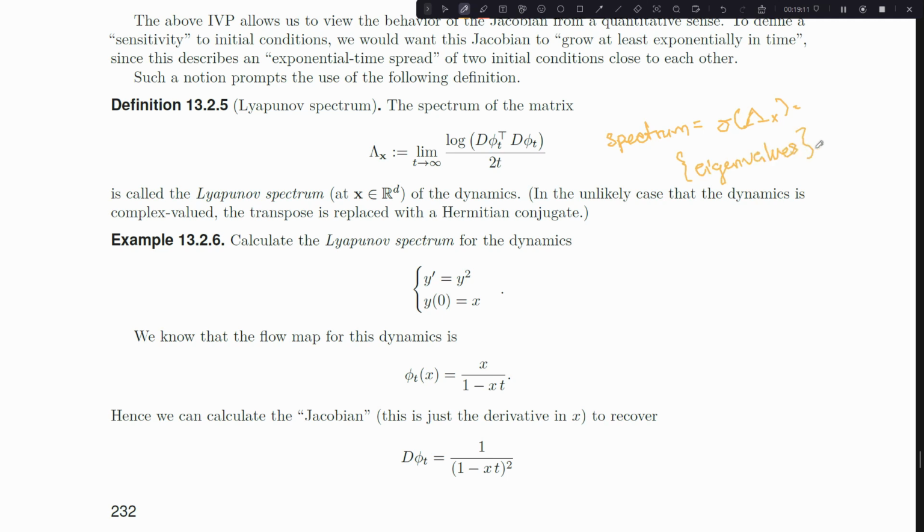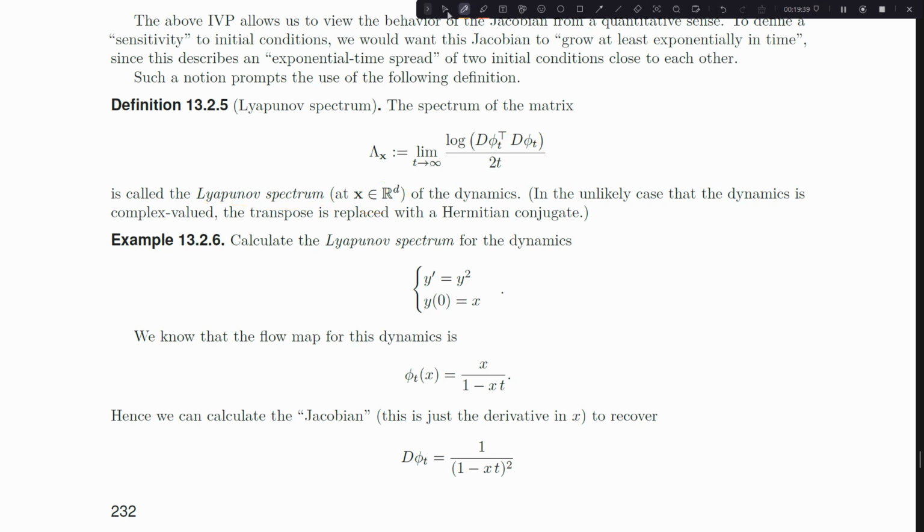Okay, so I'm just going to compute all of the eigenvalues of the matrix. That set of eigenvalues is my spectrum, and if my matrix in particular is this matrix, then I have what I call the Lyapunov spectrum. Okay, and that Lyapunov spectrum starts at x, because actually these flows were supposed to be on x here. So those flows are flows on the initial condition x.